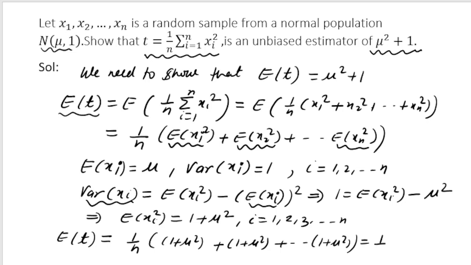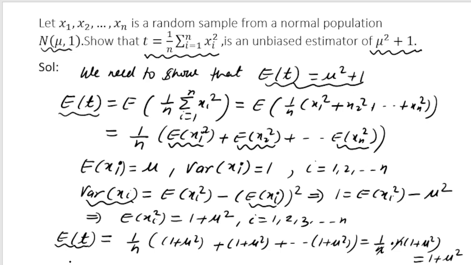So this is equal to 1 by n into n times 1 plus mu square. So this n and n cancel. What I get is 1 plus mu square. So we have proved that expectation of T is equal to 1 plus mu square, and this was my aim.